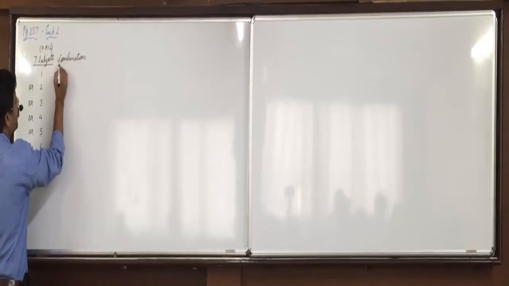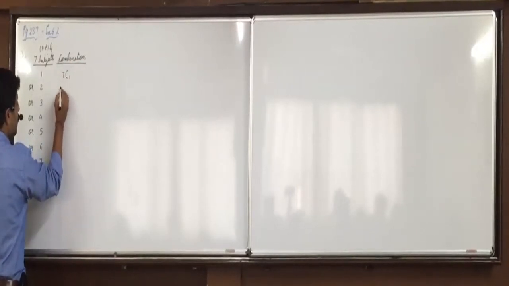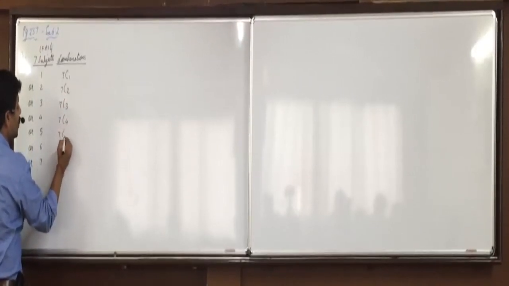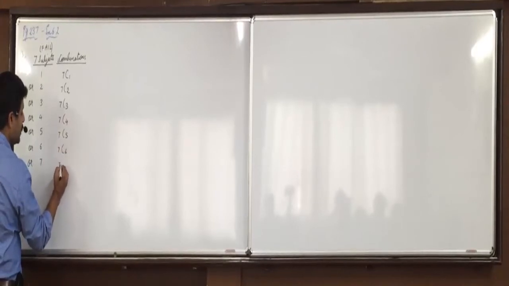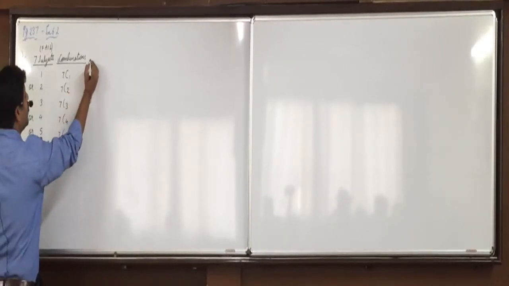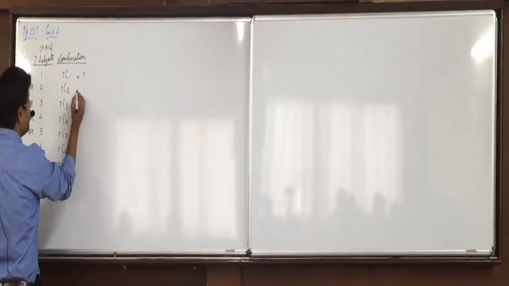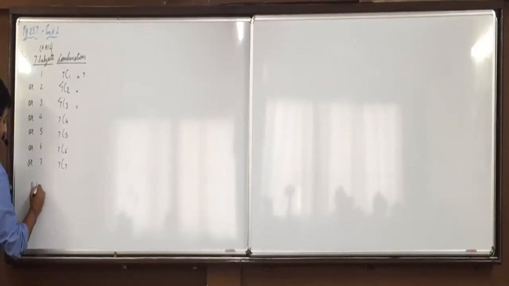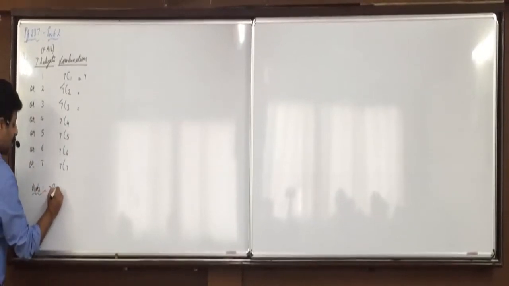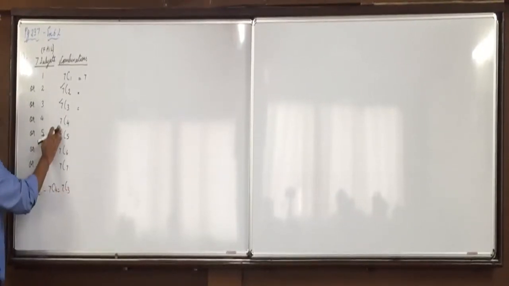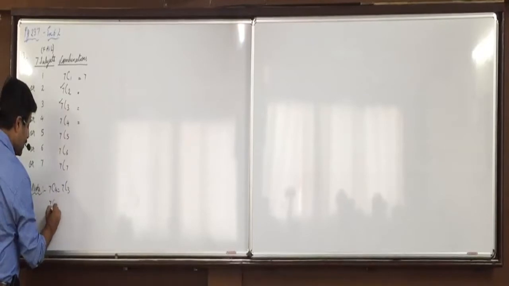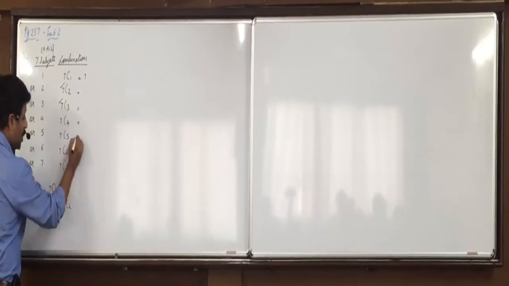So clear? 7C1, 7C2, 7C3, 7C4, 7C5, 7C6 and 7C7. This we can directly say is equal to 7. This you will have to do in the workings. What is 7 minus 4? So 7C4 value will be equal to 7C3. No need to do the workings for that. What is 7C5? 7 minus 5? So 7C5 will be equal to 7C2. No need to do the workings.